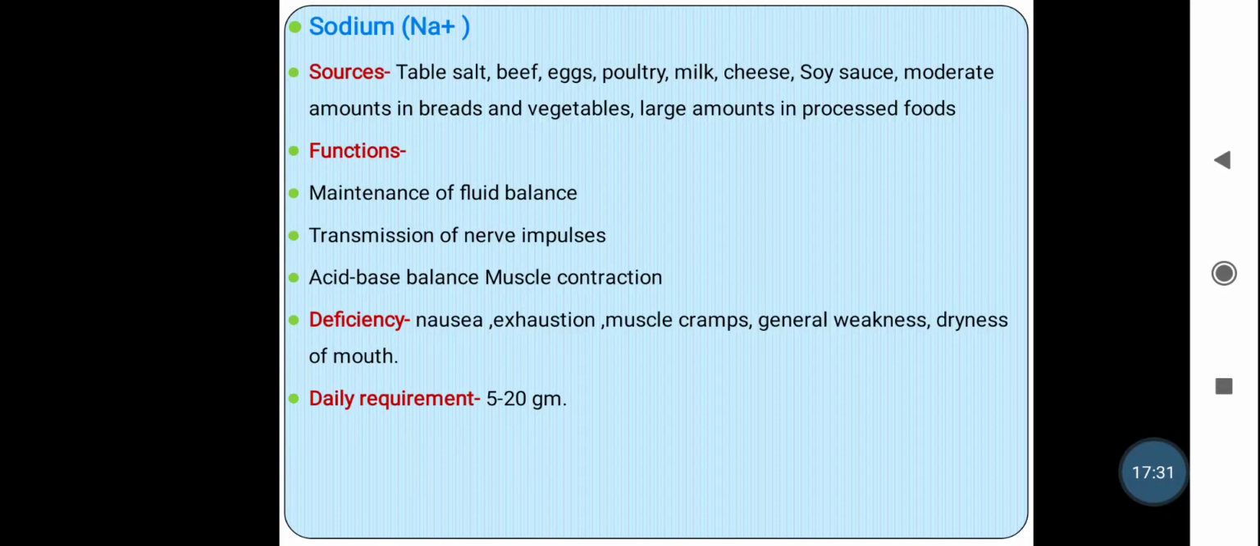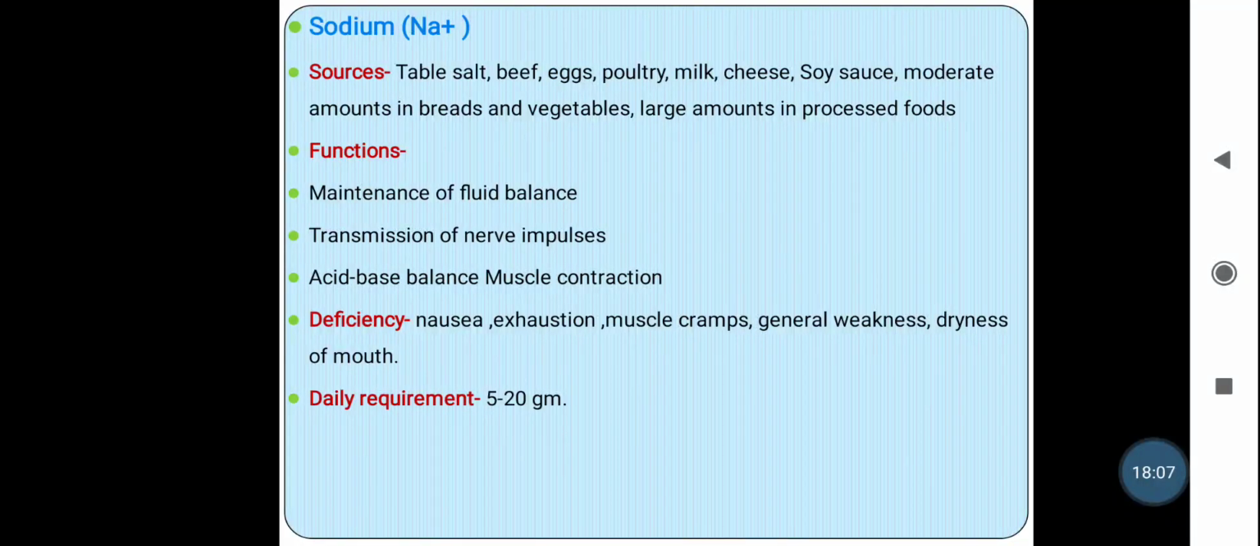The next mineral is sodium. Sources of sodium are table salt, beef, eggs, poultry, milk, cheese, soya sauce, a moderate amount in breads and vegetables, and large amounts in processed foods. Generally the main source of sodium is table salt, that is sodium chloride. The functions of sodium in our body: it maintains the fluid balance.